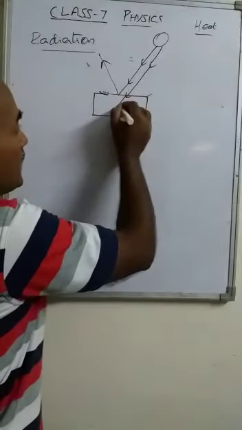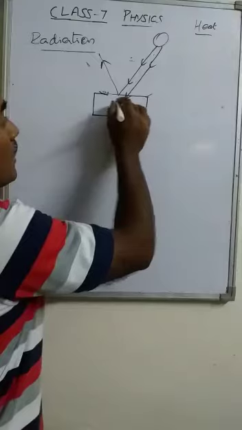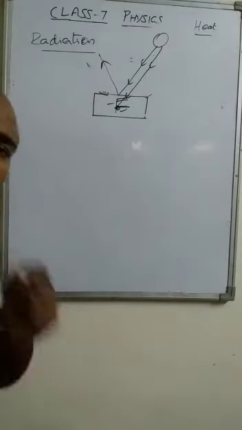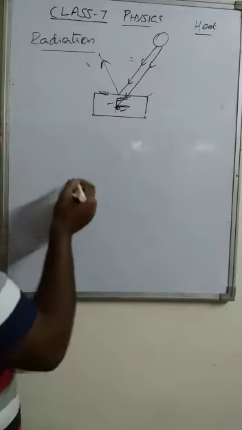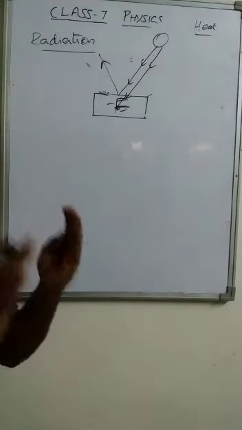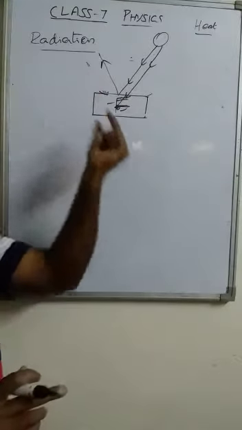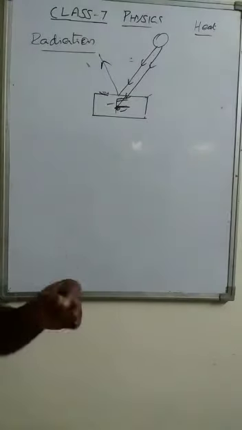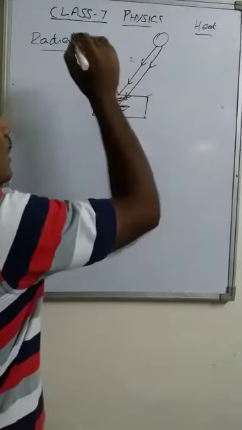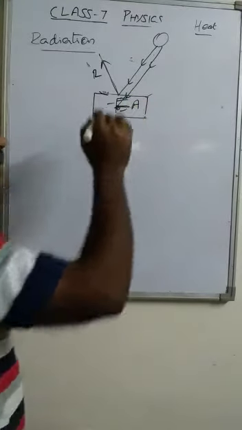Part of the heat energy is absorbed, present inside the surface. And some of the heat energy can be transmitted through the object. If we neglect the transmitted part, then some of the energy is reflected and some is absorbed.